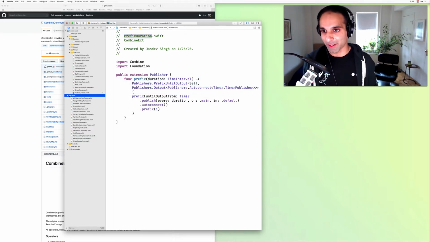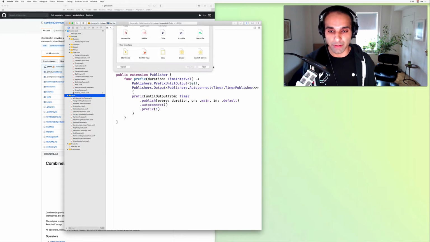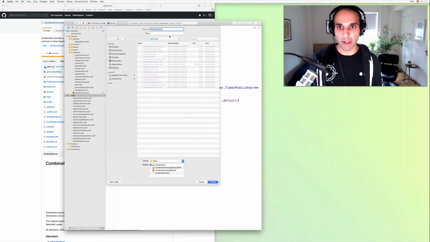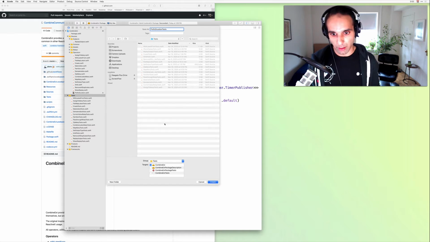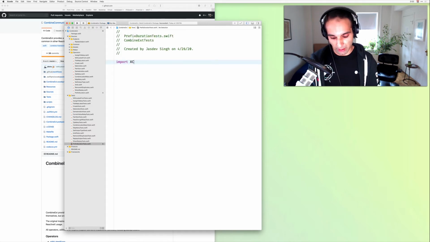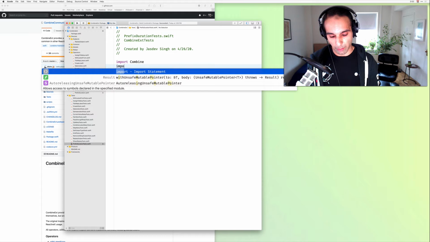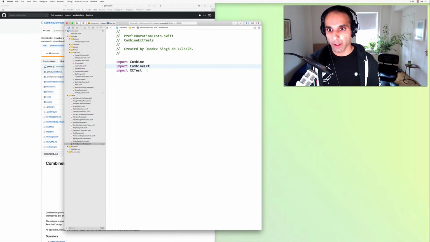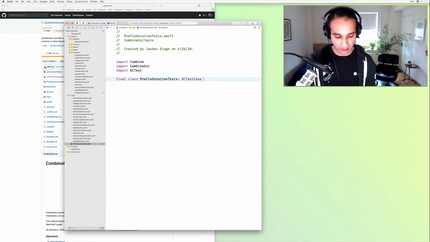So let's go ahead and go over to the test group, do new file, Swift file, PrefixDurationTests, and then we'll make sure it's in the CombineExt test group. And so we're going to need to import a few things. So we'll do XCTest first and foremost, and then import vanilla Combine, import CombineExt, and then go ahead and set up the class. So it'll be PrefixDurationTests, subclassing XCTestCase, and just make sure it's building.